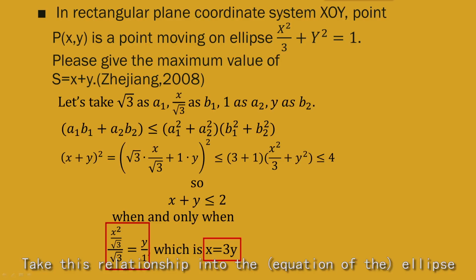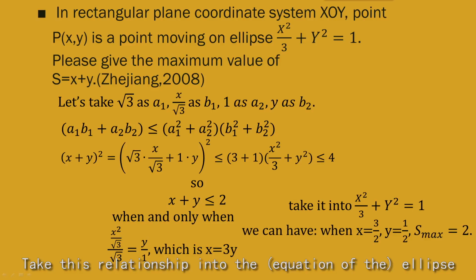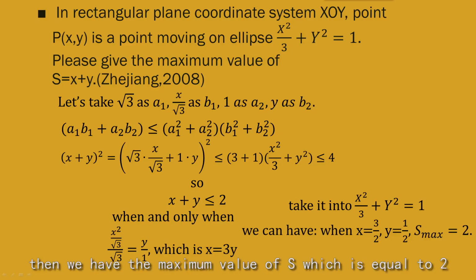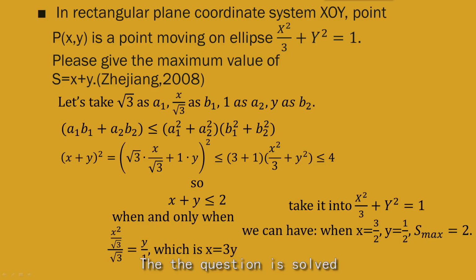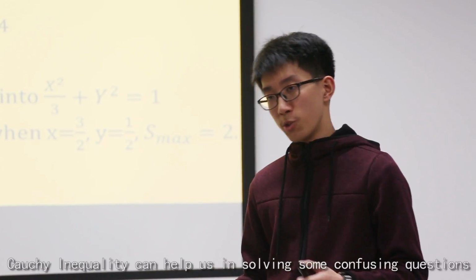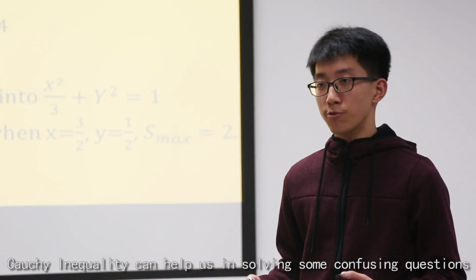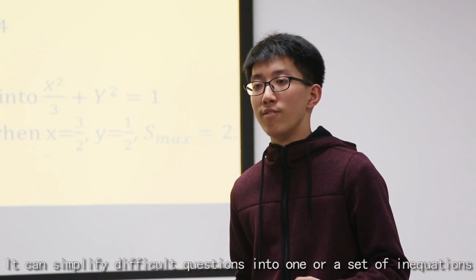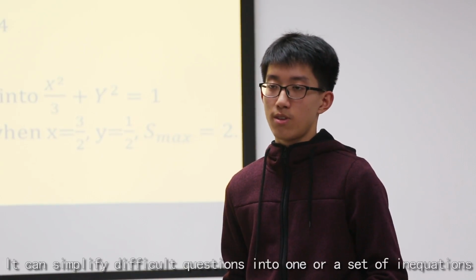Then take this relationship into the ellipse. We can have the exact value of x and the exact value of y. Then we have the maximum value of s, which is equal to 2. Then the question is solved. Now we know that Cauchy equality could help us solve some confusing questions. It could simplify difficult questions into one or a set of equations.